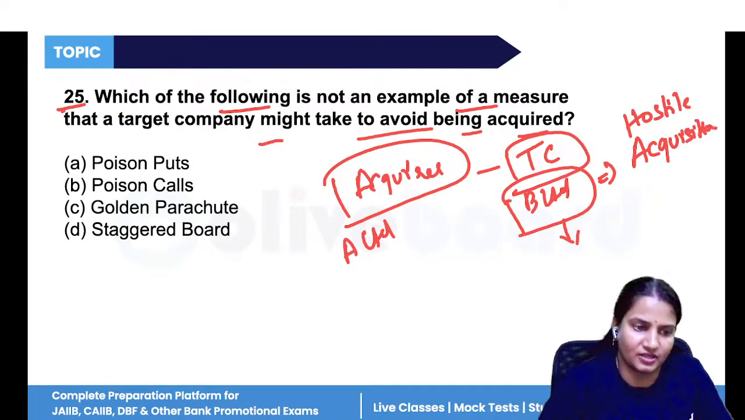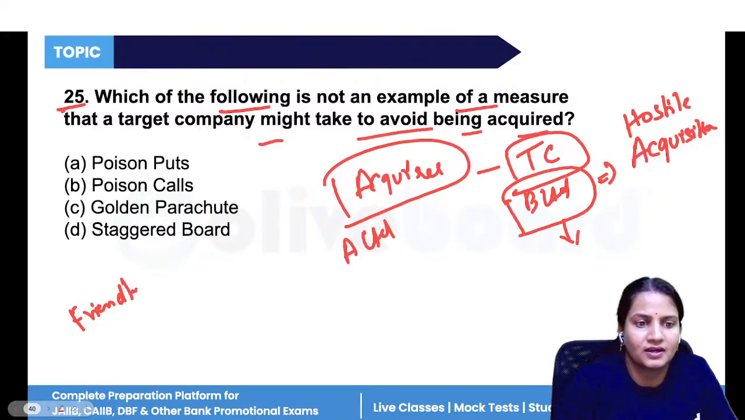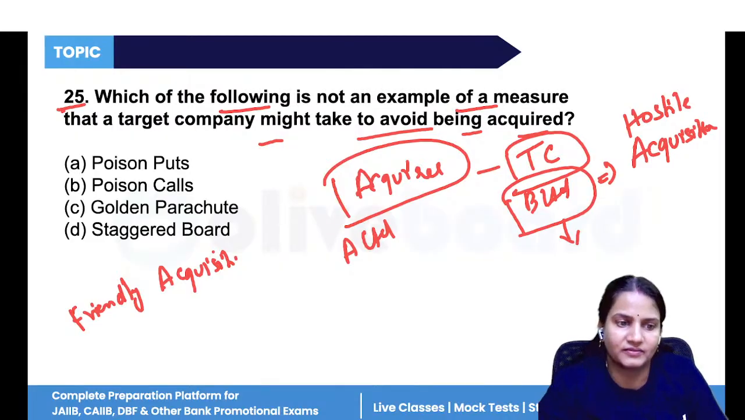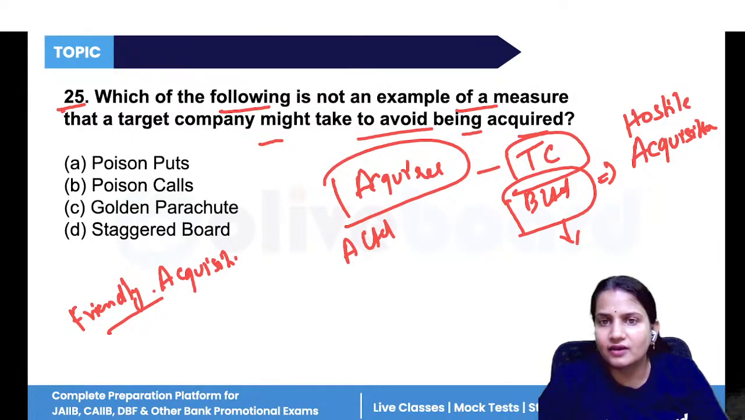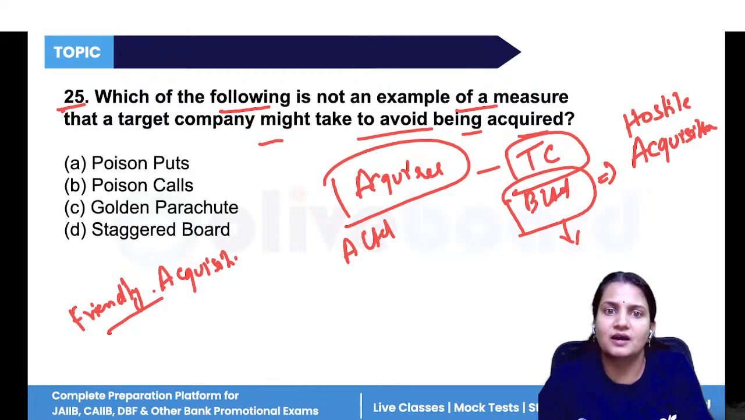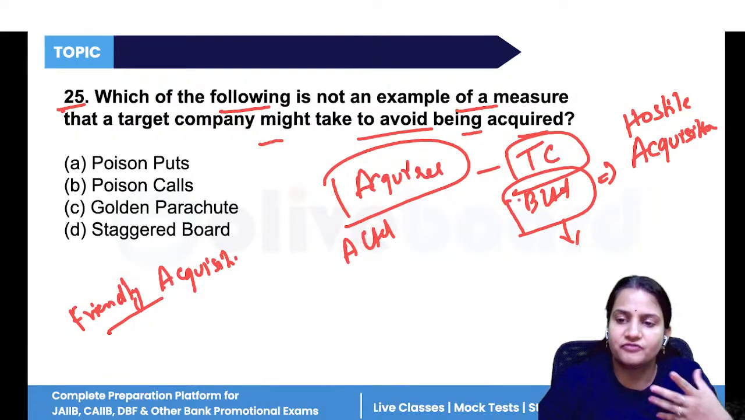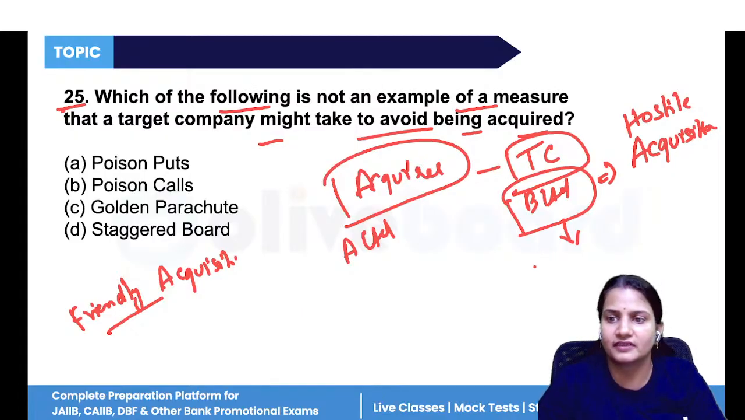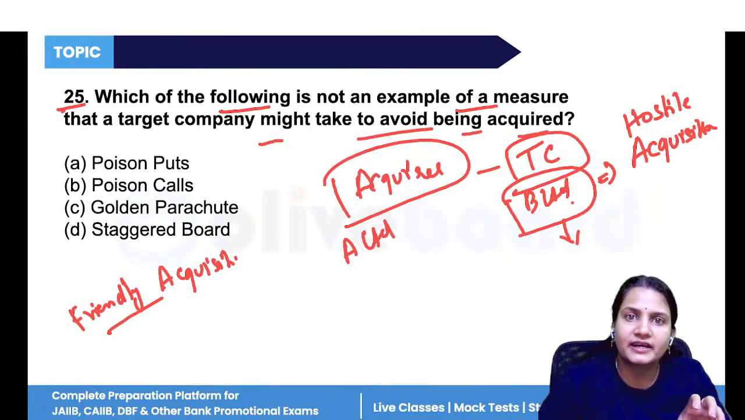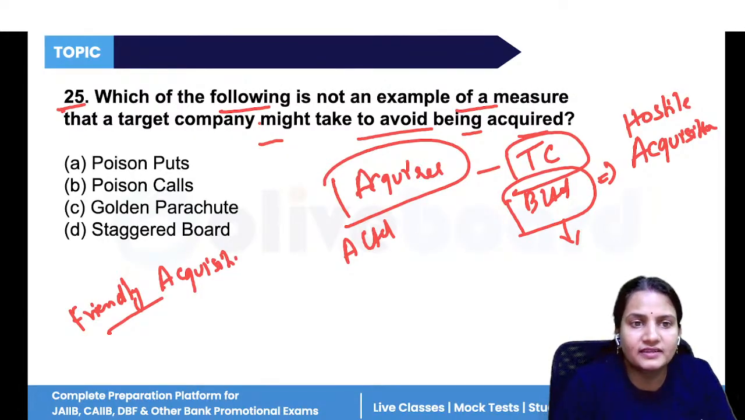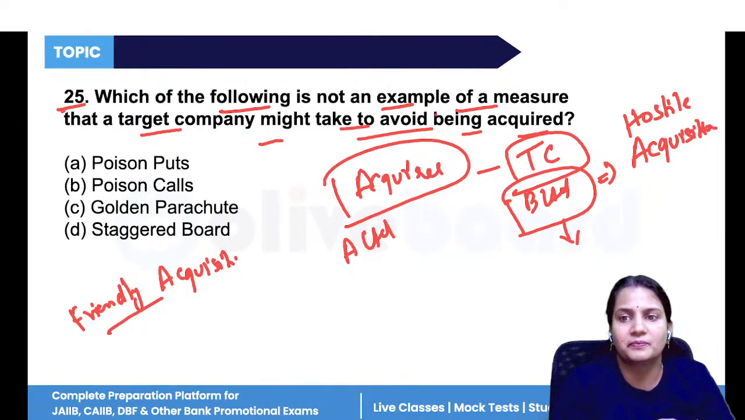One is friendly acquisition. In friendly acquisition, both companies are ready: one is ready to buy and the other is ready to sell. In hostile acquisition, one is ready to buy, but the seller, the target company, does not want to sell its company. So in such a case, there are some defensive strategies for B Limited so that it can protect itself from being acquired by A Limited. Now, this is not an example of a measure that a target company might take to avoid being acquired.